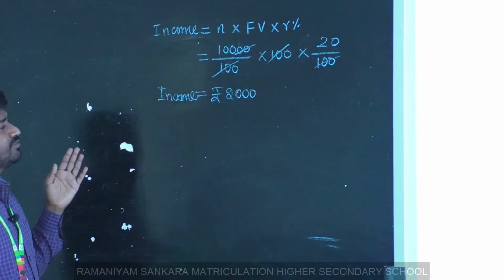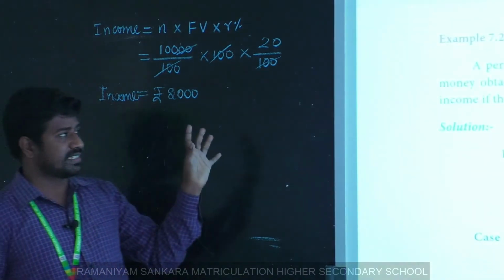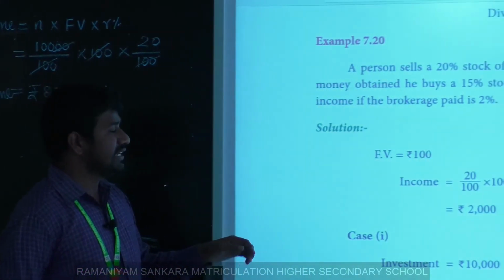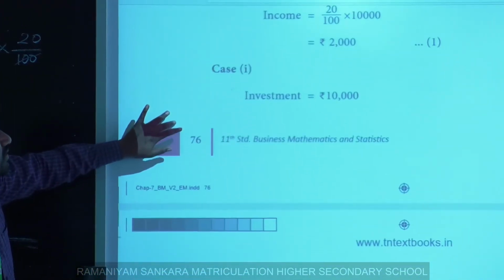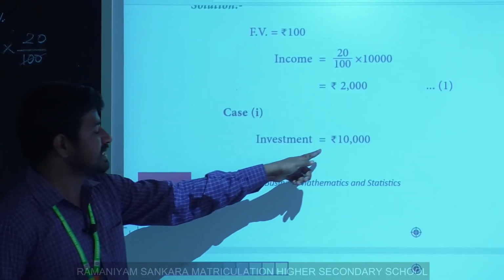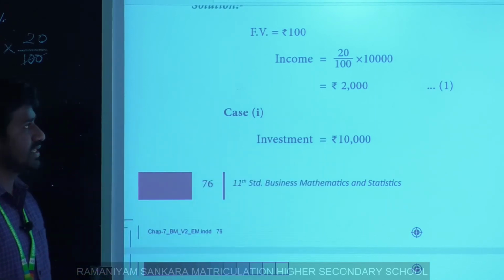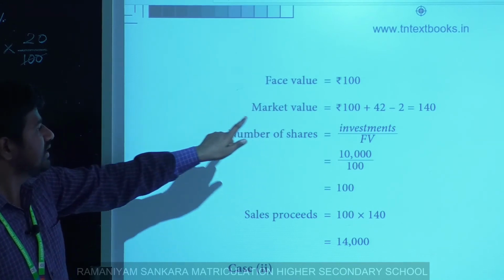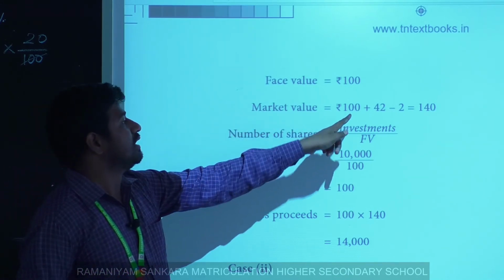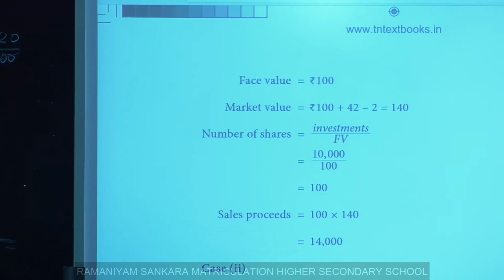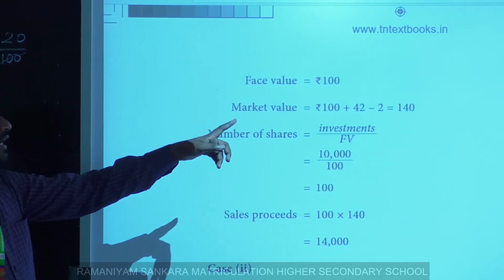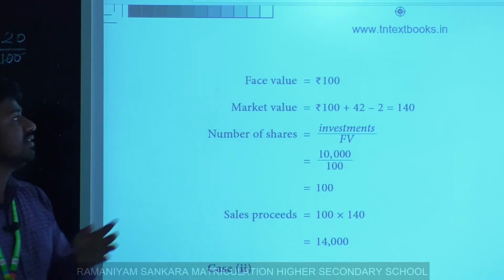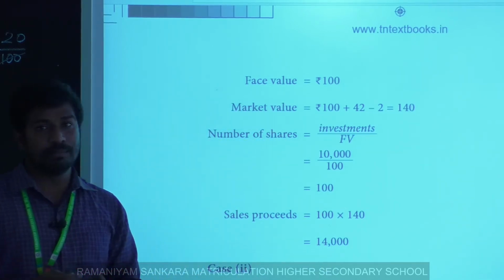Clear? First we found the income from the first statement, during the sales. Next we invest the same amount. The investment amount is 10,000. Next, face value is 100, market value equals 100 plus 42 minus 2. Here 42 is the premium, so we have to add face value and premium.